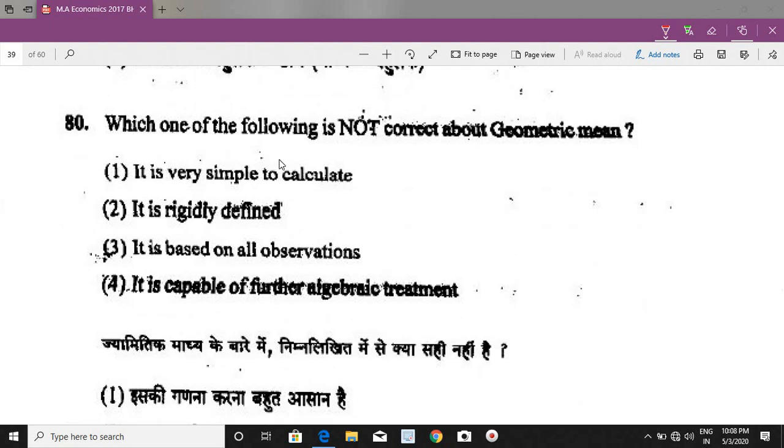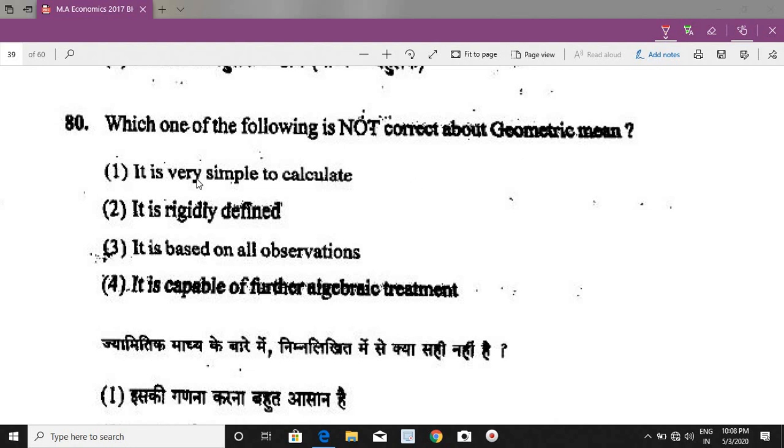Which one of the following is not correct about geometric mean? Geometric mean के लिए कौन सा सही नहीं है? So we should know that there are 4 types of mean: arithmetic mean, geometric mean, harmonic mean and quadratic mean. अब ज्योमेट्रिक मीन होता क्या है? तो ज्योमेट्रिक मीन इज द nth रूट ऑफ द प्रोडक्ट ऑफ n नंबर्स.